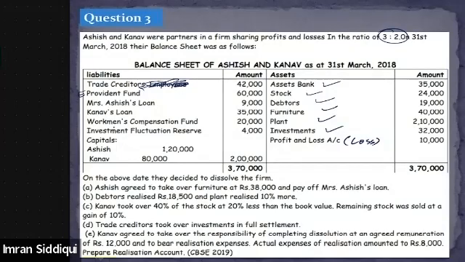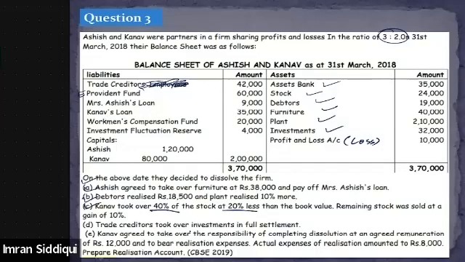Apart from the balance sheet, we have a few adjustments given as well in the question. First adjustment is regarding Ashish. It says that Ashish agreed to take over furniture at 38,000 and pay off Mrs. Ashi's loan. Then debtor realized 18,500, plant realized 10% more. Kanav took over 40% of the stock at 20% less than the book value. Remaining stock was sold at a gain of 10%.